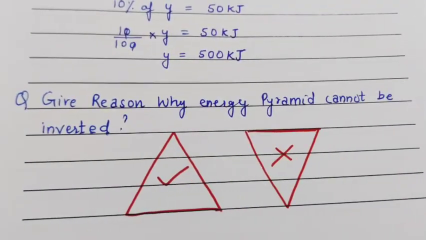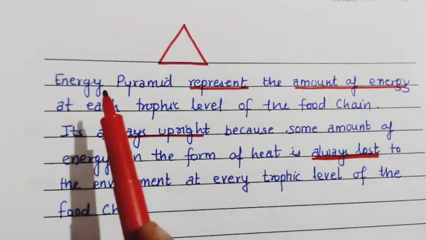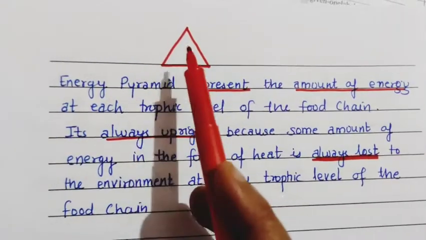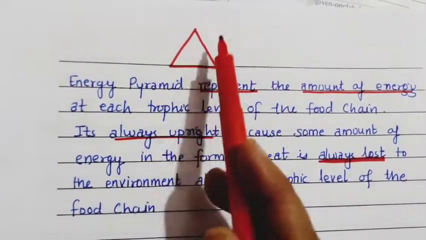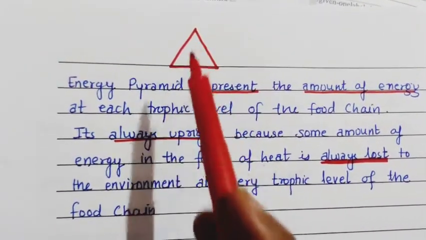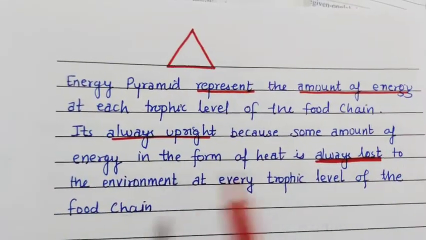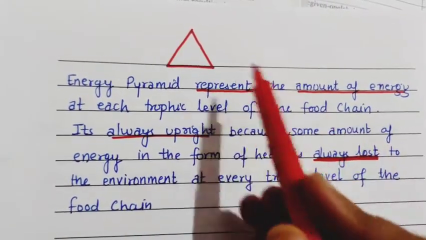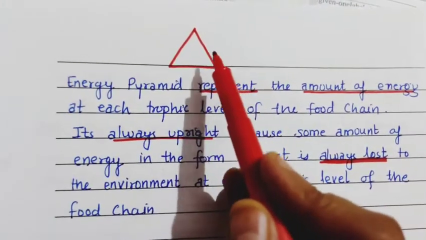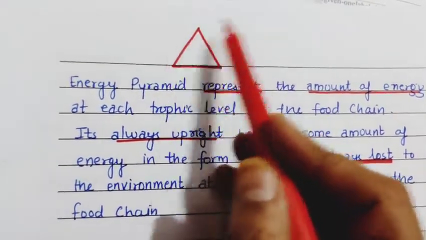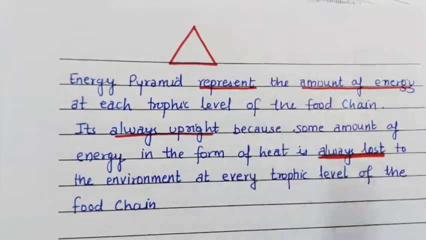Next question: give reason why the energy pyramid cannot be inverted. The answer is, the energy pyramid represents the amount of energy at each trophic level of the food chain. These are the different trophic levels and all are representing the amount of energy at each level, which goes on decreasing. It is always upright because some amount of energy in the form of heat is always lost. As we know, initially only 1%, and then 10% of the energy is transferred to the next trophic level. Since it is always lost, this cannot be inverted.